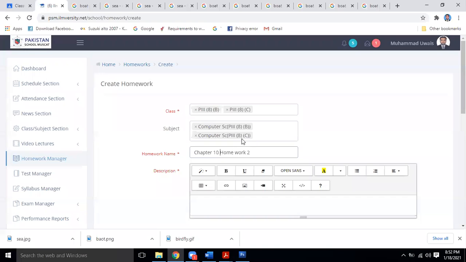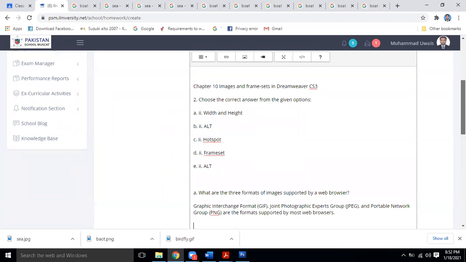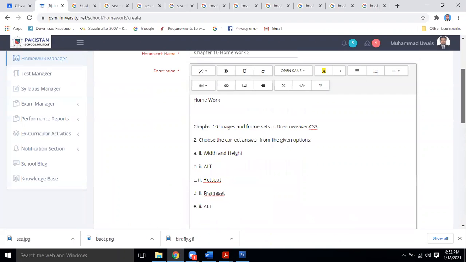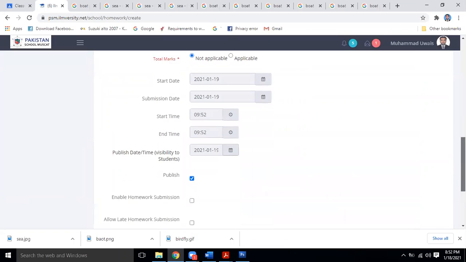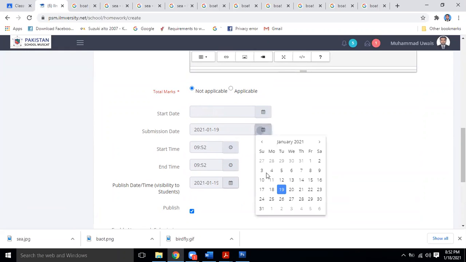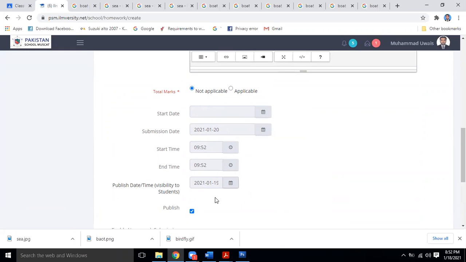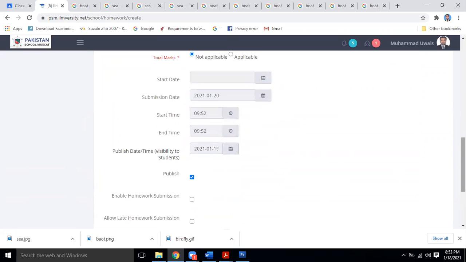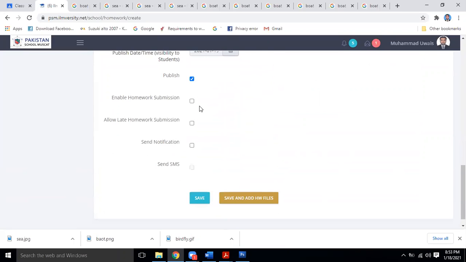So right now we are doing chapter number 10, homework 2. I have given you this homework. You have to write it. Write the complete MCQs, okay? Not only the answers, as I have already told you. So this is the start date. You have to do it by tomorrow. It is a very short homework. You will also receive the notification. You will be able to see.